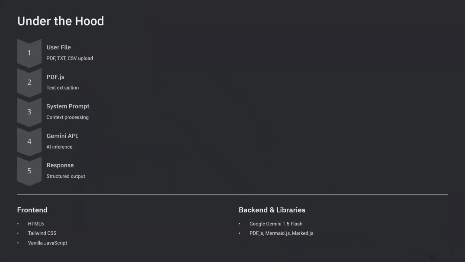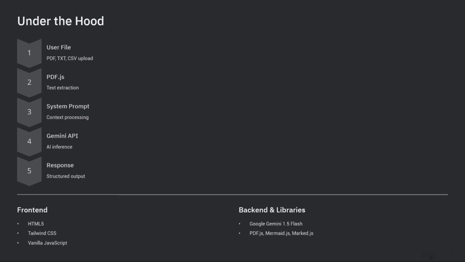Engineering challenges. We faced several. Prompt injection: users trying to break the strict mode. We solve this with a multi-layered system prompt that forces discipline. Client-side parsing of large PDFs was slow in the browser, so we optimized PDF.js for faster local processing, with no server uploads. Visualizing data, turning raw text into a diagram, is tough. We implemented a pipeline to convert context into structured Mermaid syntax.